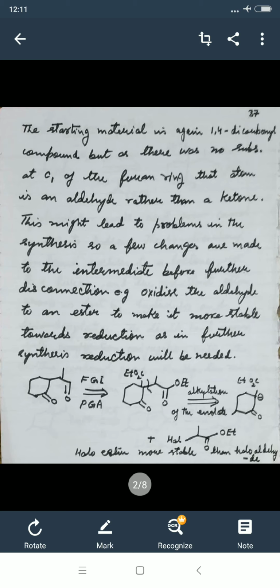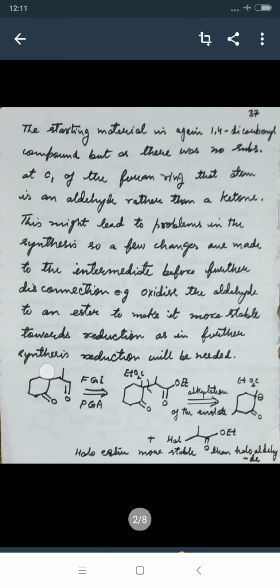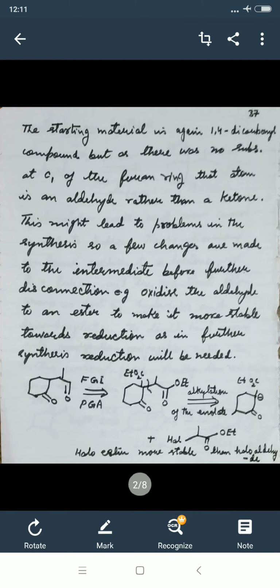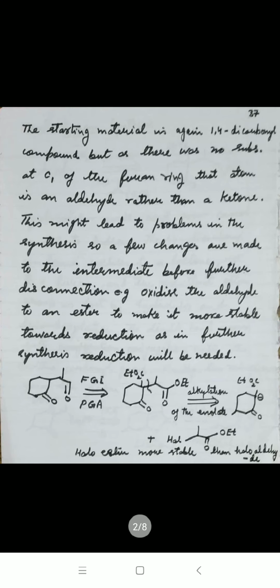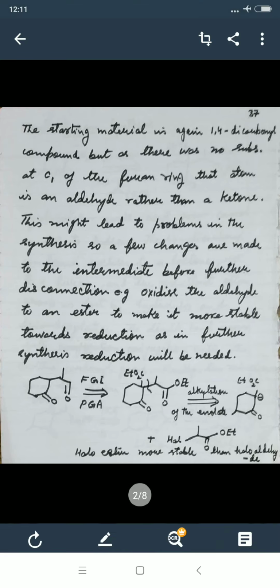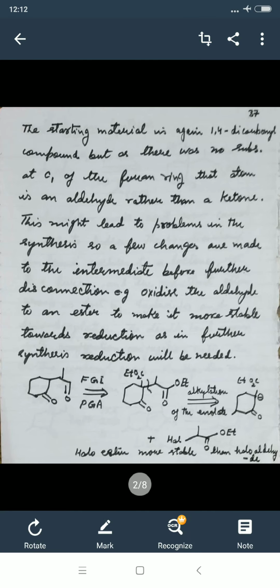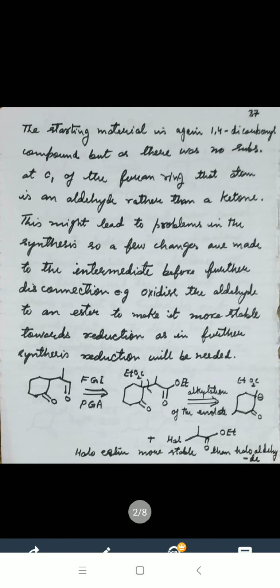So here we are taking the 1,2,3,4 diketone fused with the benzene ring. It is going through functional group interconversion, and at the fusion we have added the ester group and here the ethoxy group.